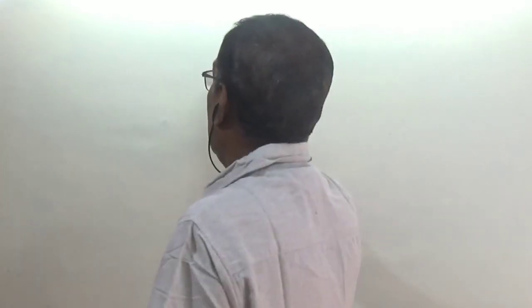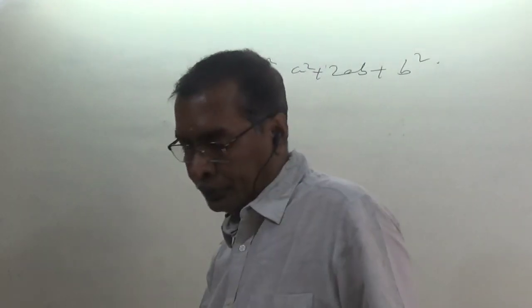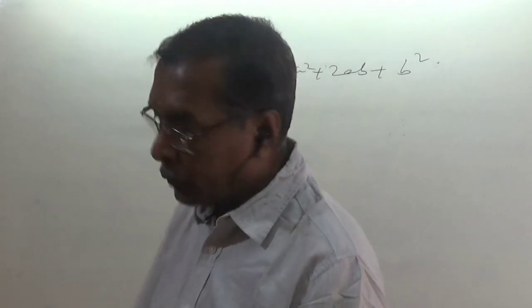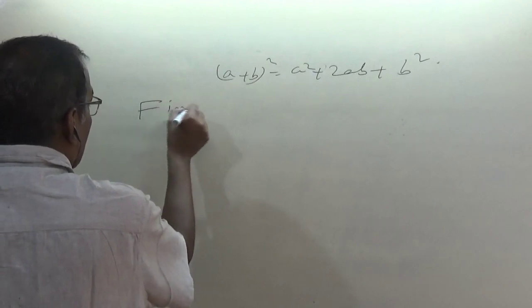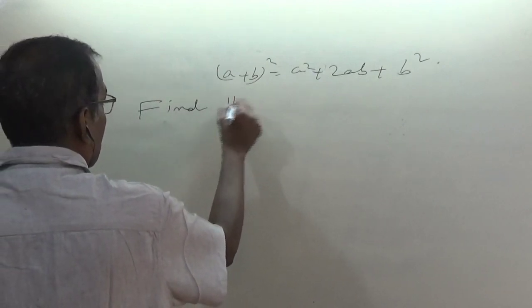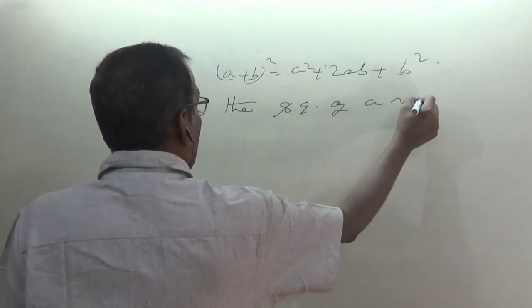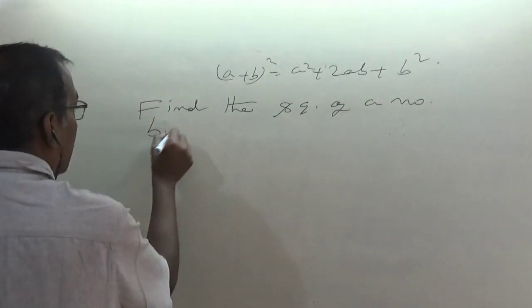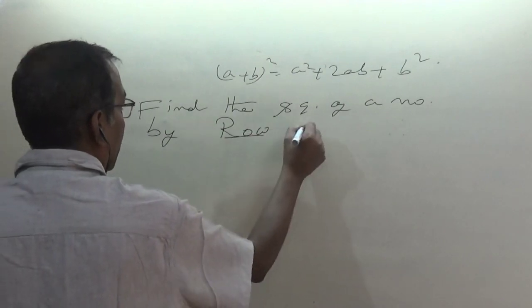For the row method, we are going to use this formula: a plus b whole square is equal to a square plus 2ab plus b square. As for example, first of all, finding the square of a number by the row method.